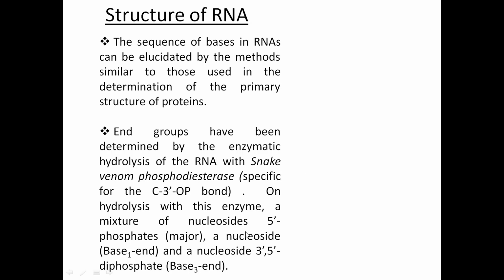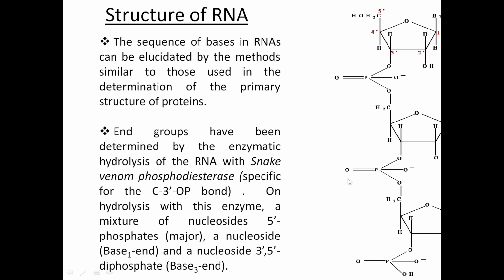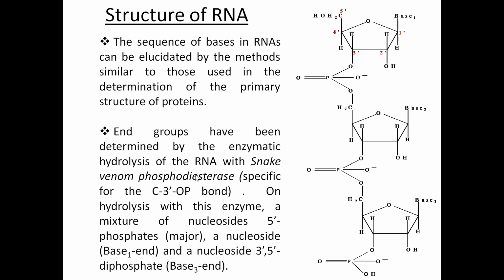We are not going into too much detail. Here we will discuss only the end group, and that too by using the enzyme snake venom phosphodiesterase, which we have already discussed. So the end group is determined by the enzymatic hydrolysis of RNA with snake venom phosphodiesterase, which is specific for the C3-OP bond. We have discussed it just now.